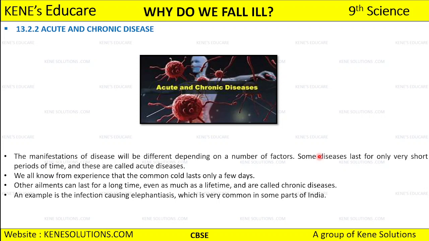Then the other ailments can last for a long time. There are many more ailments. There will be certain diseases whose symptoms are going to last for a long time, and they can even last for a lifetime if we are not treating them, right? So we call those types chronic disease. Okay, so an example of this is the infection causing elephantiasis.